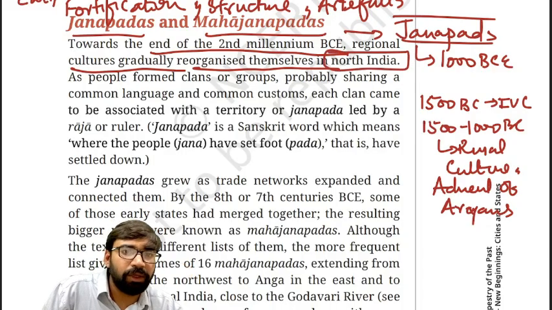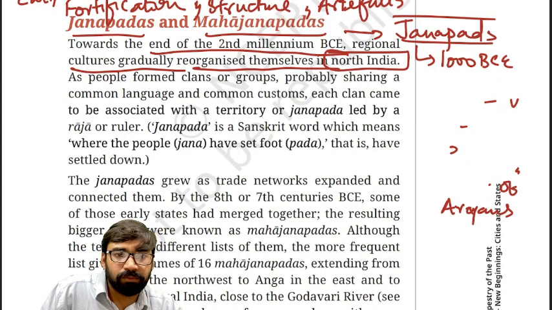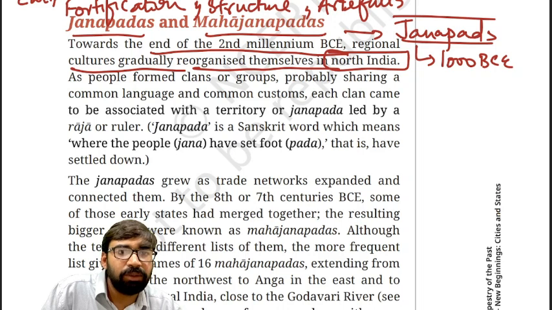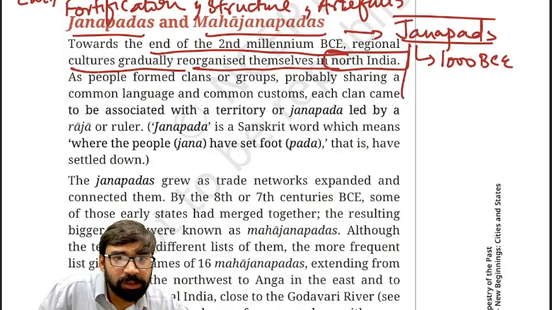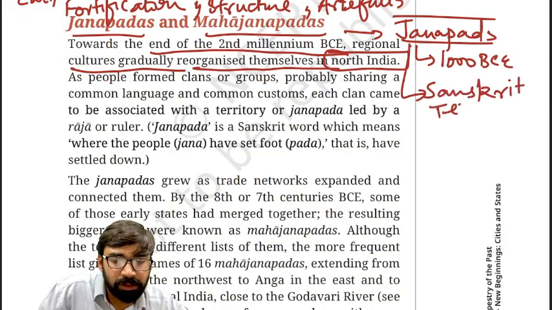Okay. First of all, we need to discuss what you understand by this term Janpad. What is Janpad? Janpad is actually a Sanskrit term. Remember this. What does it mean?